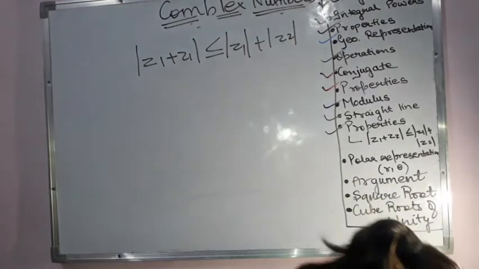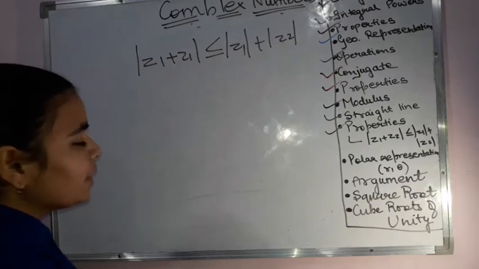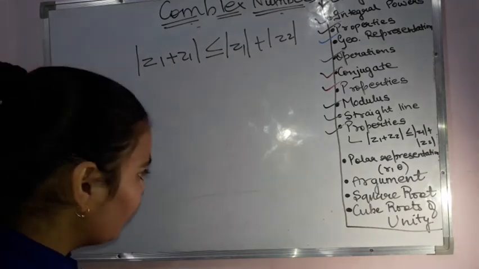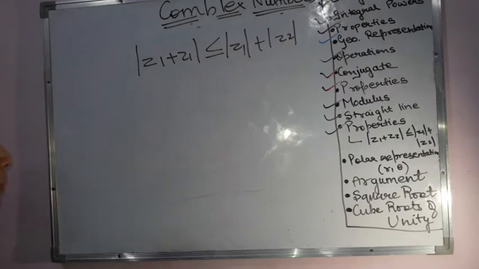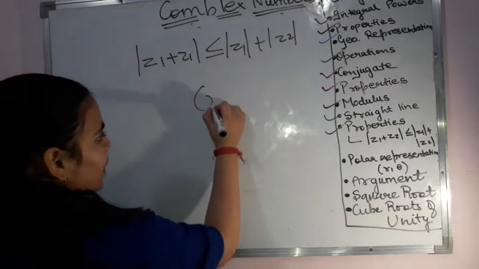Now coming to the polar representation of complex numbers. One more representation is there besides the one with the help of the Argand plane, in the x comma y form.